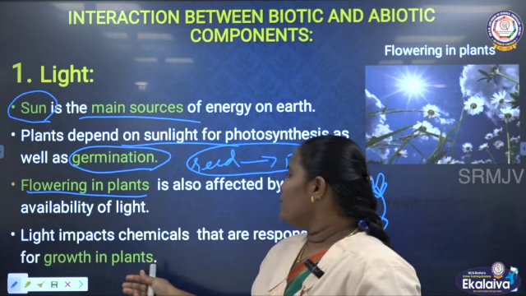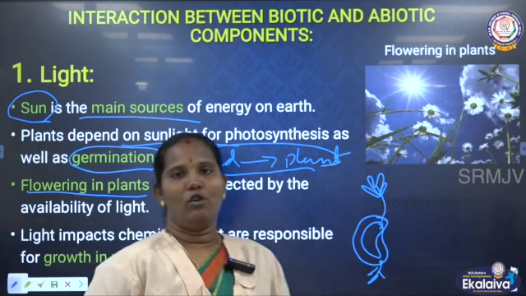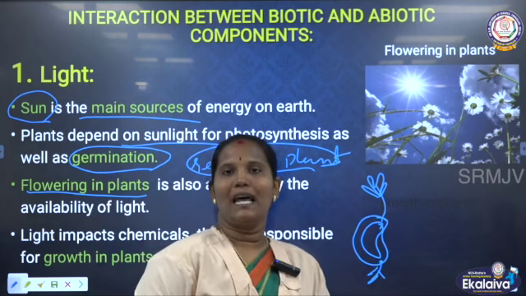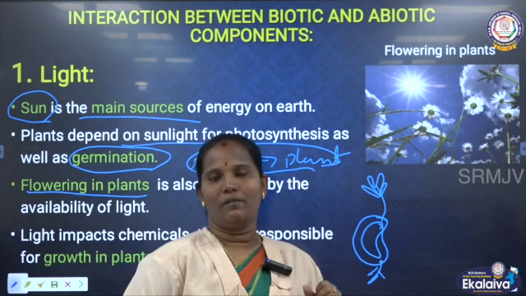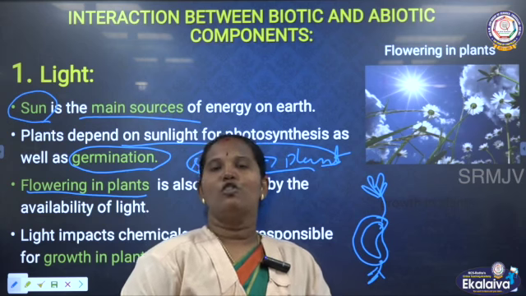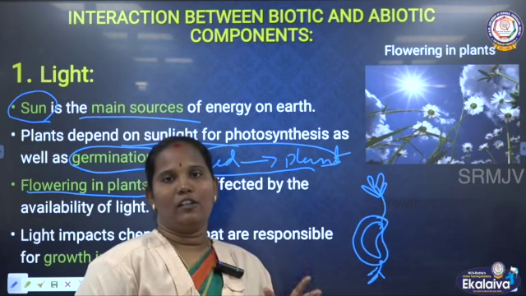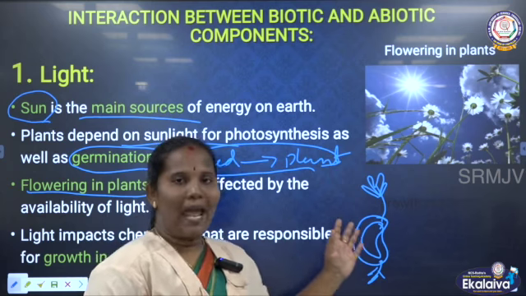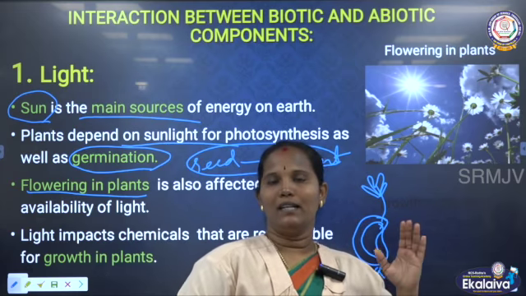Next we have to see the impact on some chemicals that are produced in the plants. I told you, some chemicals like auxin and IAA, many chemicals like this are secreted in the plants. So, these chemicals are also secreted with the help of the light. This is the way plants depend for all their processes on the light.